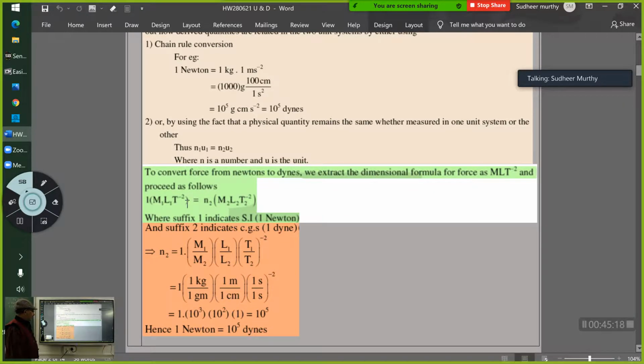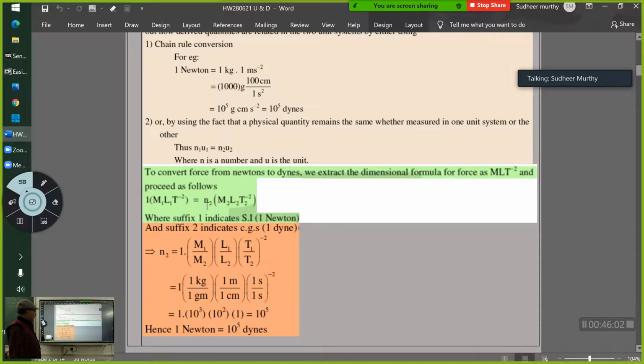1 M1 L1 T raised to minus 2. What is this 1? 1 is 1 Newton. What is M1 L1 T raised to minus 2? This is the dimensional formula of force. See, it is written wrongly here; this should be M raised to 1. Instead of writing M, we write M1 L1 T1 raised to minus 2. As you know, nothing is written on top, so this is M1 raised to 1, L1 raised to 1, T1 raised to minus 2. That's how you should read that.